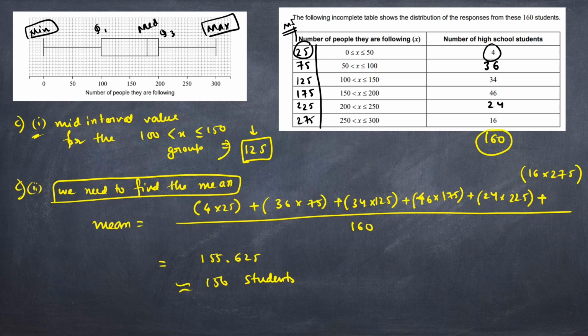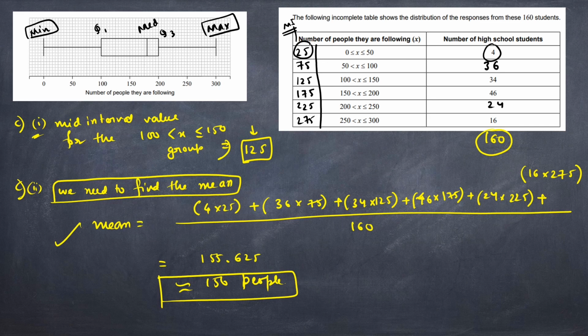This is the mean of the total distribution, the mean number of people followed on the social media. So the mean is 156. Using the table, we calculated an estimate for the mean number of people being followed on the social media website by these 160 students: 156 people. In this way you can calculate the mean.